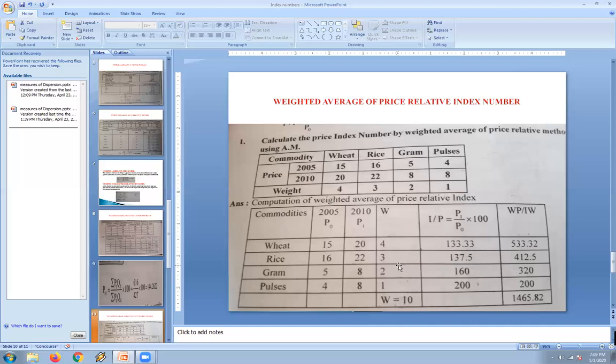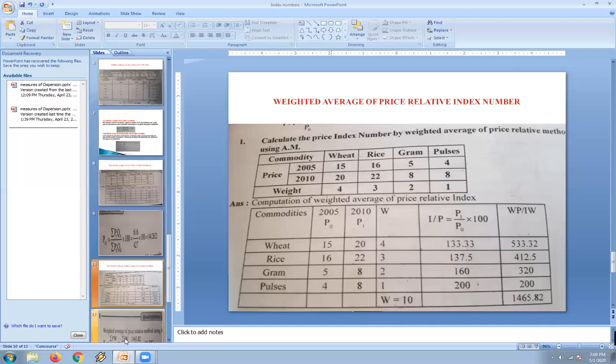For substituting in the formula, we need sigma IW by sigma W. So now we have to multiply the I column with the W column. 4 into 133 is 533.32. 3 into 137.5 is 412.5. 2 into 160 is 320. 1 into 200 is 200. The total of the IW column is 1465.82.